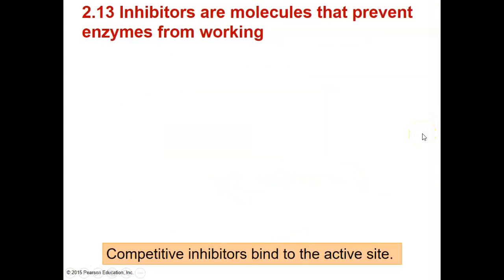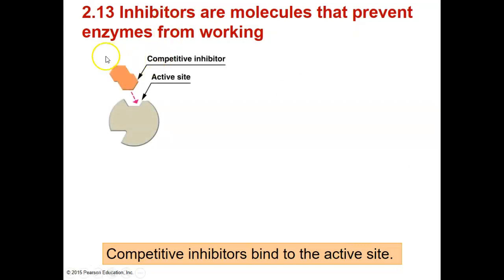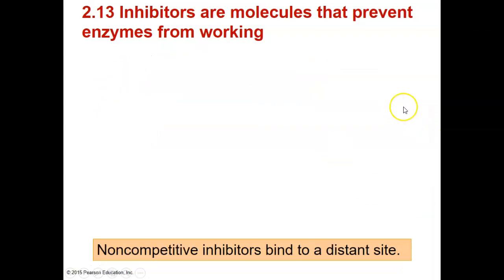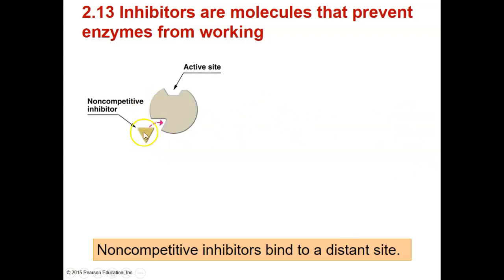Enzyme can be inhibited. There are two different mechanisms by which enzyme can be inhibited. One mechanism is called competitive inhibition. The competitive inhibitor has a similar shape as the substrate, so the inhibitor can bind to the active site of the enzyme, but there's no product being formed. Another type of inhibition mechanism is called non-competitive inhibition. Non-competitive inhibition is that the inhibitor can bind to another site on the enzyme.